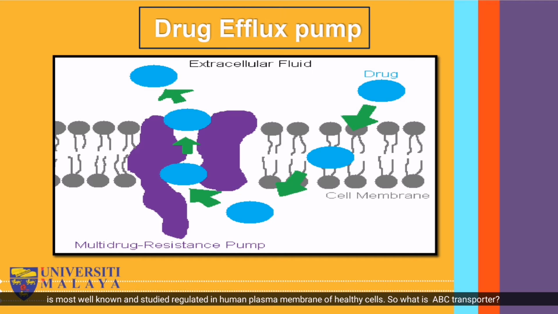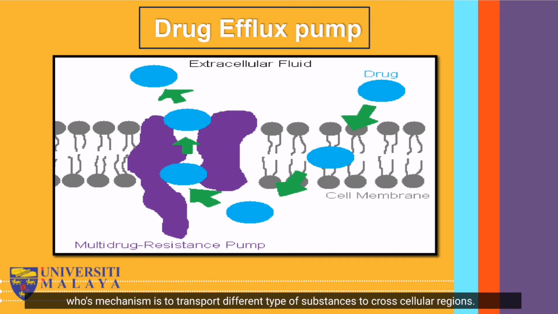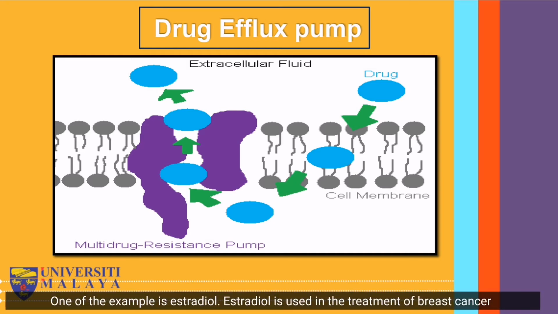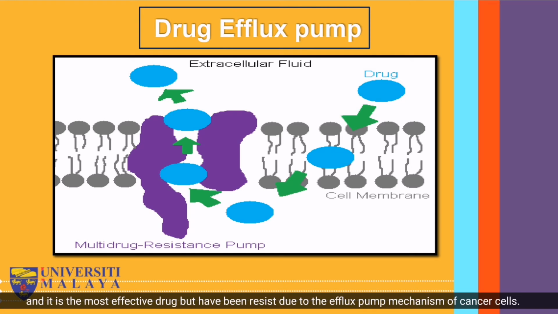So what are ABC transporters? ABC transporters are transmembrane proteins which are present in healthy cells as well as in a large extent of cancer cells, whose mechanism is to transport different types of substances across cellular regions. One of the examples is estradiol. Estradiol is used in the treatment of breast cancer. It is the most effective drug but has been resisted due to the efflux pump mechanism of cancer cells.